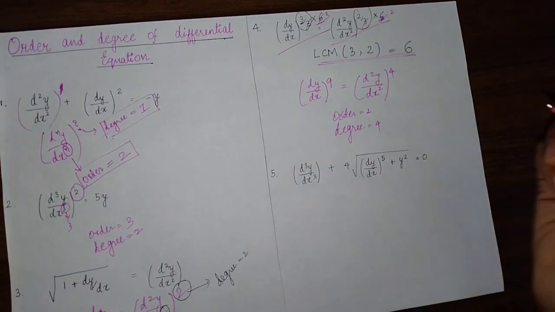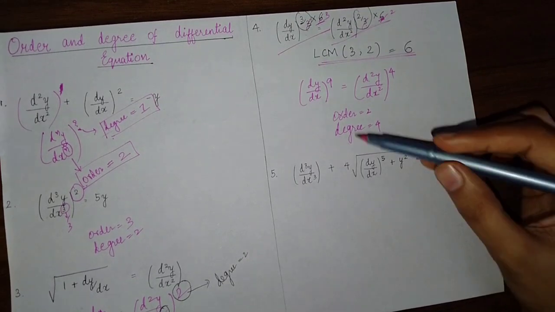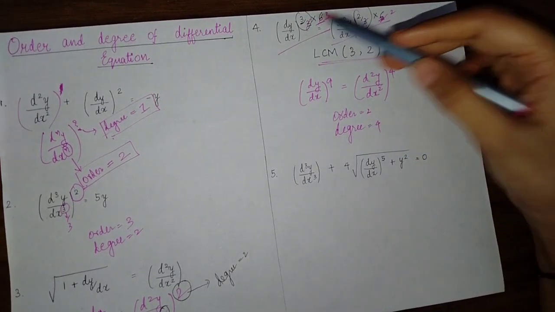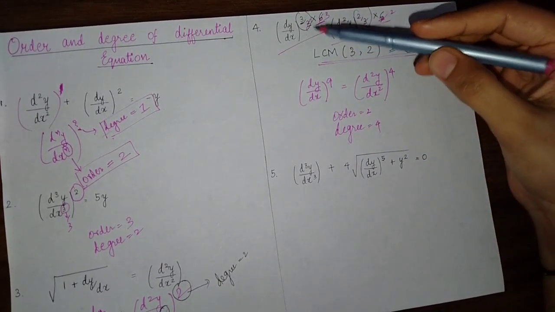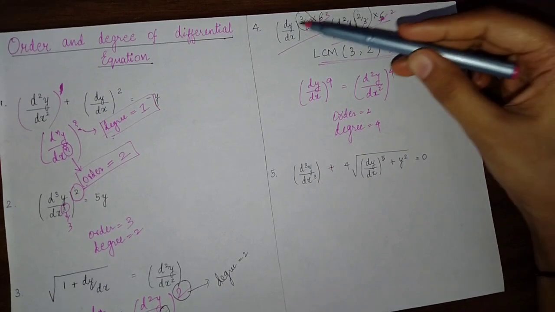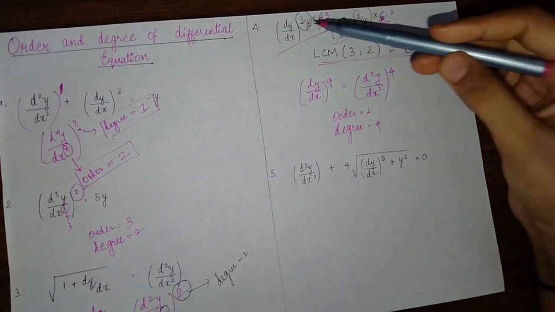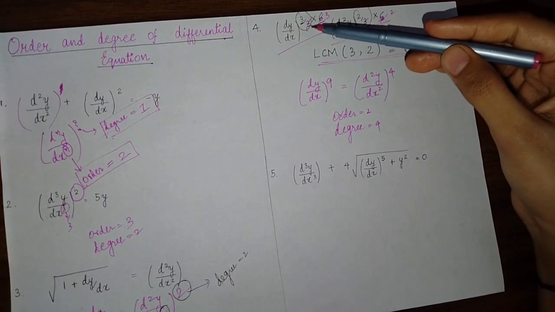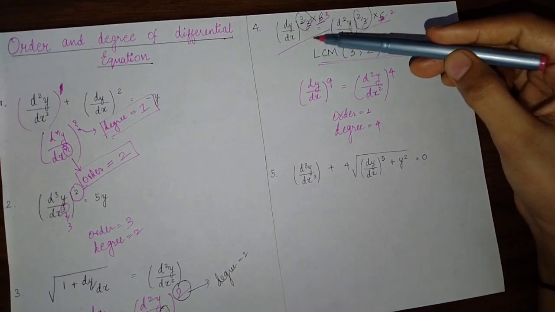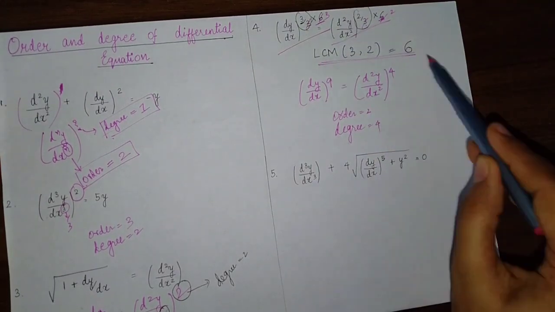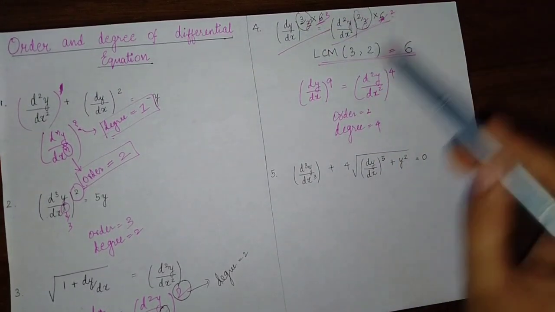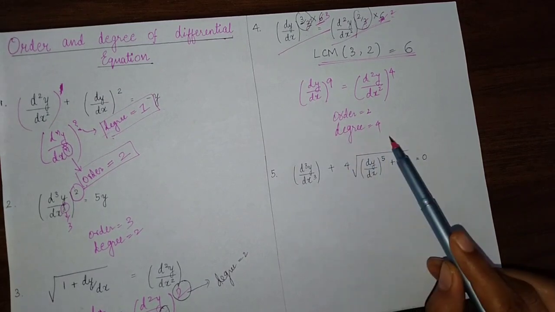So you can easily find the order and degree after removing the radicals. Whenever it is in fraction form, you have to remove the fractions and only then find the order and degree. Whenever it is in a fraction, like 4/2, 5/2, 3/2 or anything, you have to take its LCM and remove the fraction, and only then can you find the order and degree.